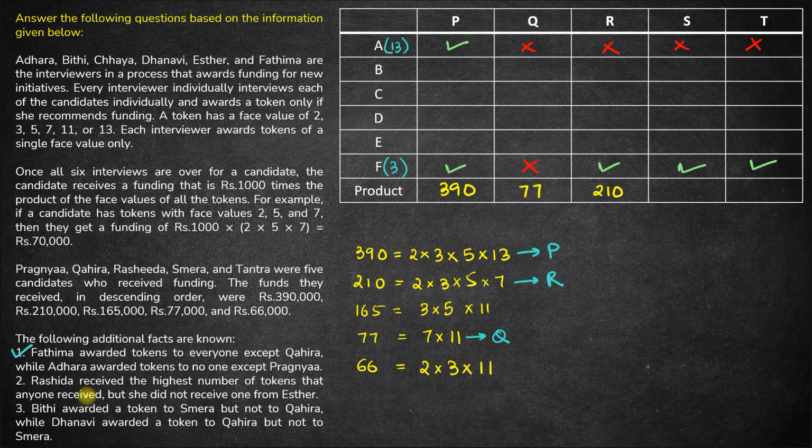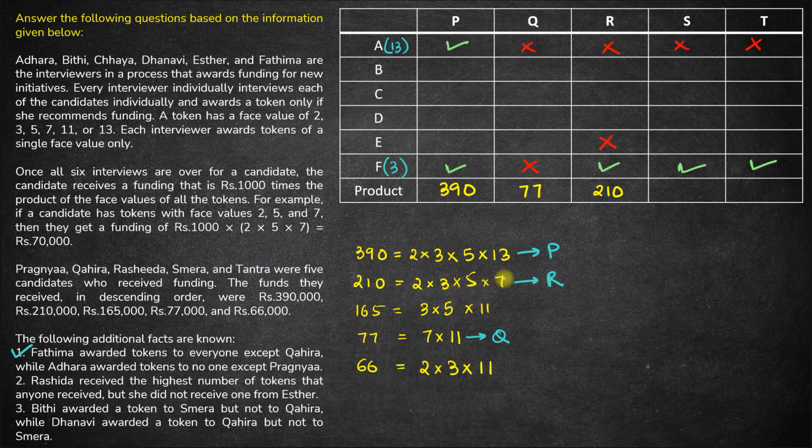Cool. But she did not receive one from Esther. So Rasheeda did not receive a token from Esther. Okay. So now Rasheeda does not receive a token from A that we had deduced from the first point, and she also does not receive a token from E. So what are the tokens that Rasheeda does not receive?